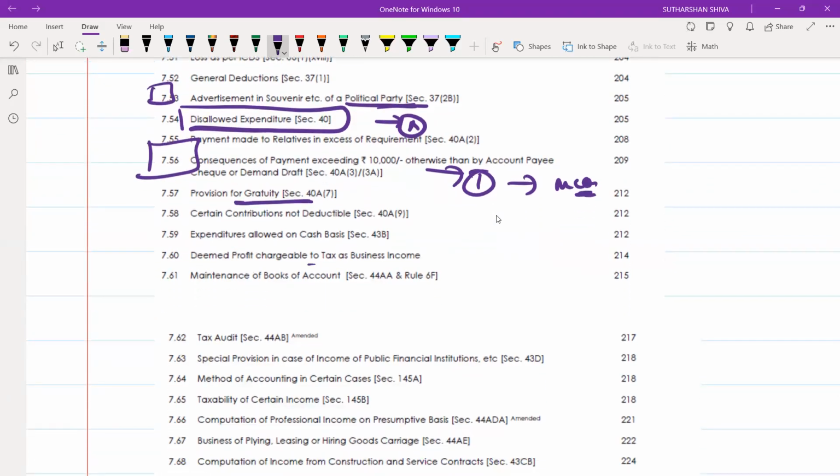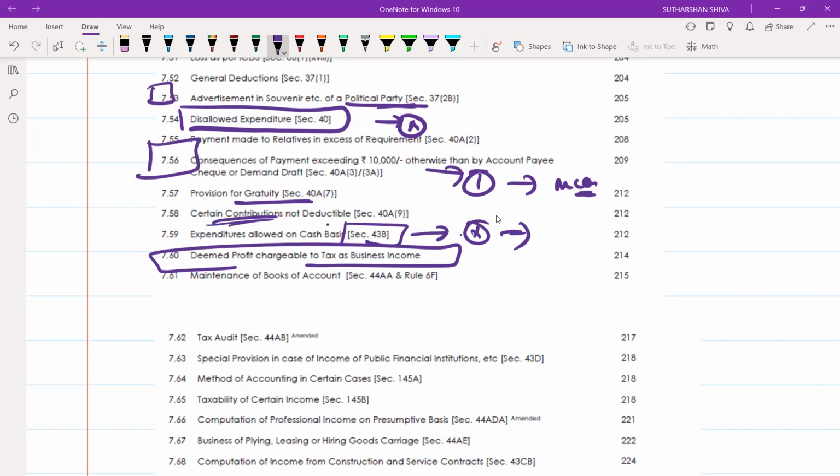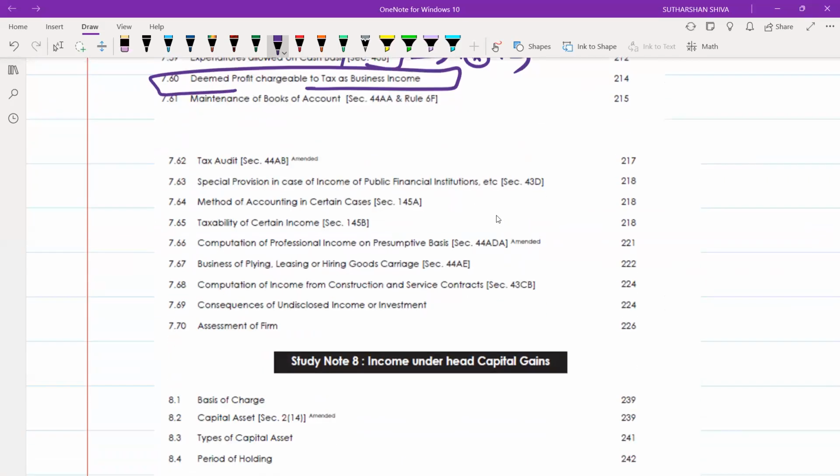And deemed profit chargeable to tax in business income, expenditure allowed under section 43B. 43B sections is important, and certain contributions are not deductible as business income. 40A(9), that is also important. Once it has been done, this will be called entirely as presumptive.